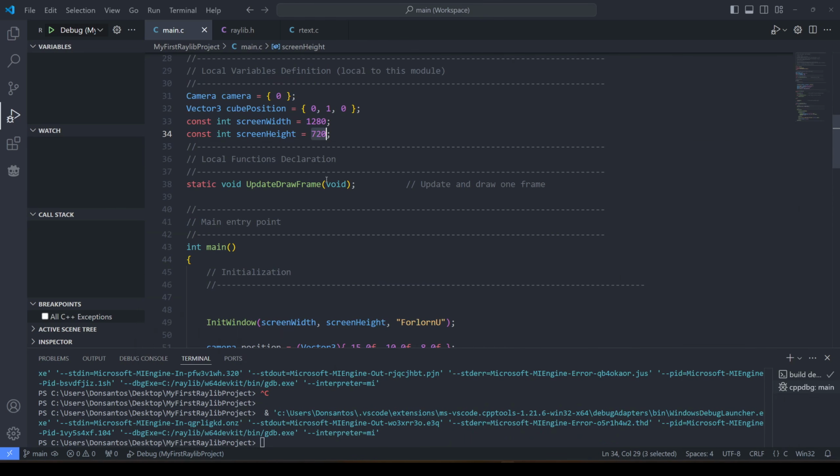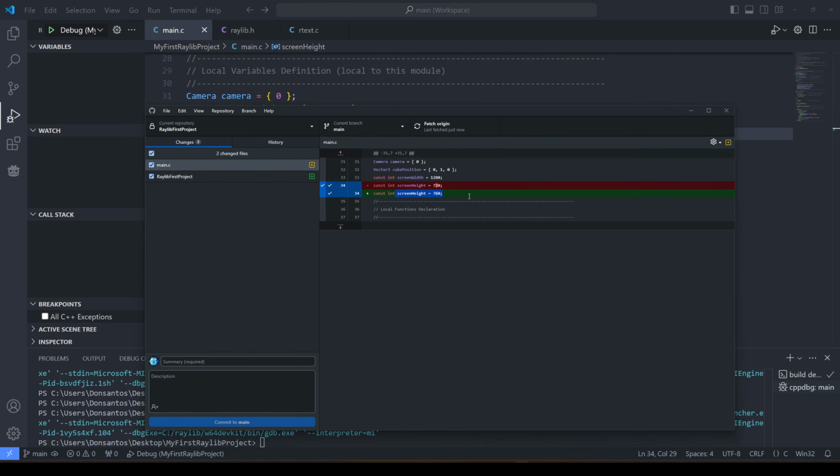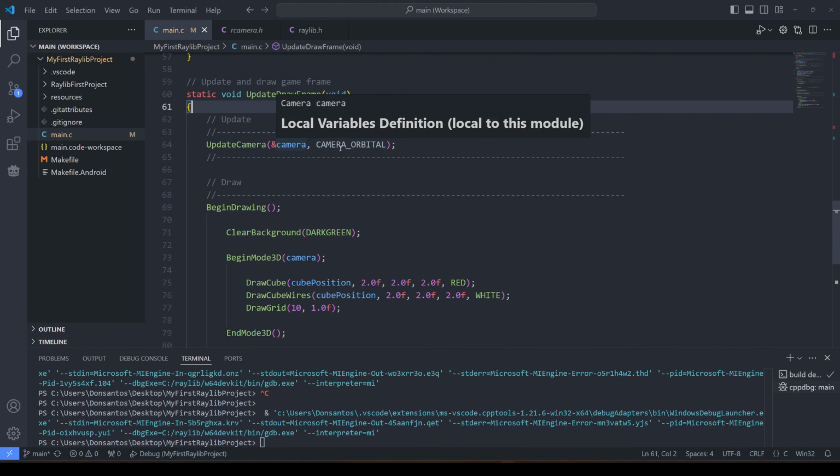So now if I change something here, let's set this to 60 for whatever reason. I can now see I've made this change. If you're not using version control, for God's sake, man, use version control. Track your changes.